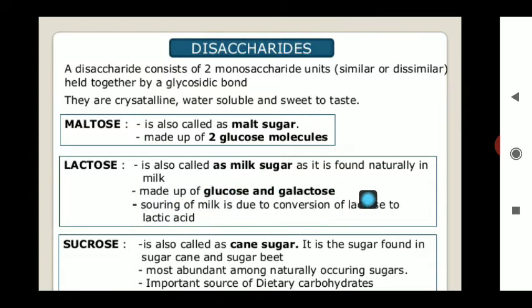And souring of the milk is due to the conversion of lactose to lactic acid. Whenever souring or fermentation of the milk takes place, the lactose is converted to lactic acid. The third one is sucrose, also called cane sugar, the sugar found in sugar cane and sugar beet, the most abundant form of sugar in our life, and the source of energy in our normal life, which we consume in the form of sugar.